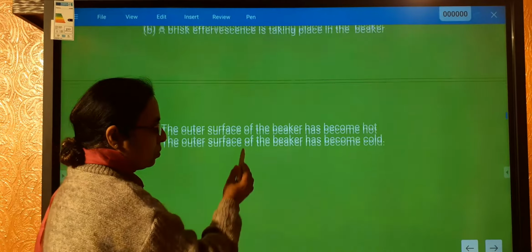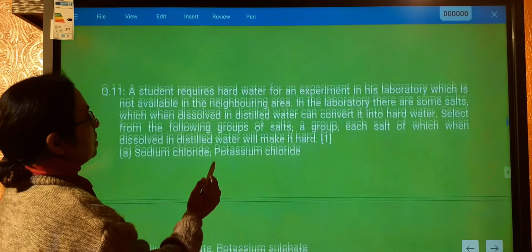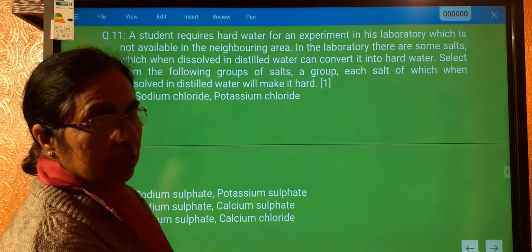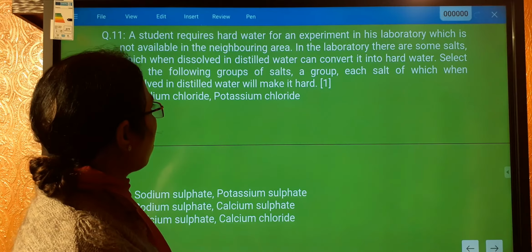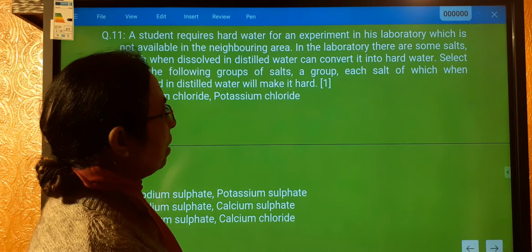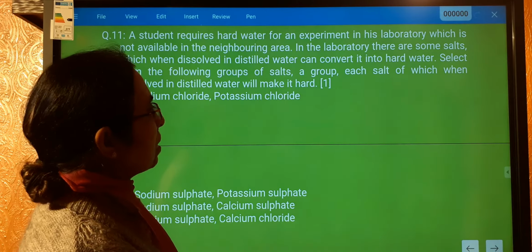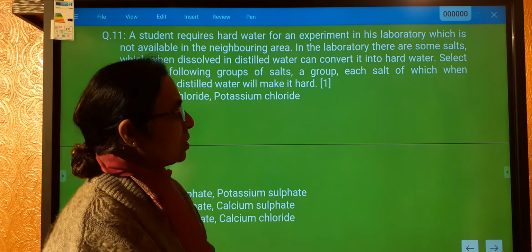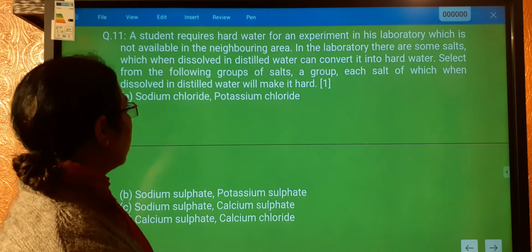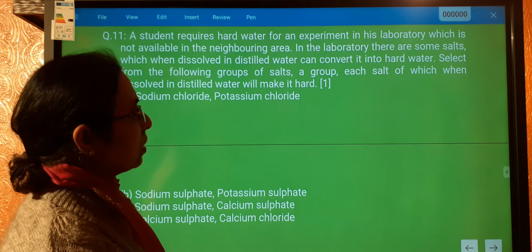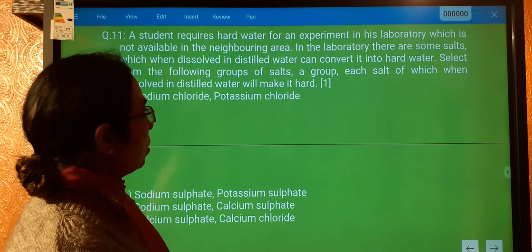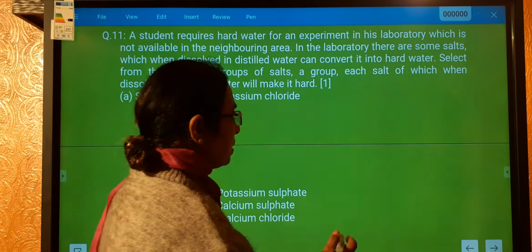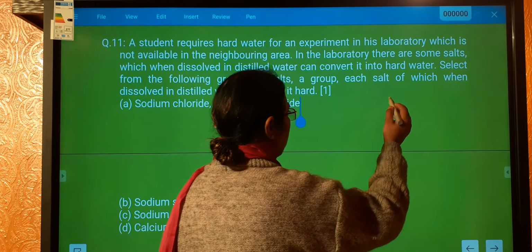Alright, let's come to the next question. A student requires hard water for an experiment in his laboratory, which is not available in the neighboring area. In the laboratory, there are some salts which, when dissolved in distilled water, can convert into hard water. Select from the following groups of salt a group, each salt of which, when dissolved in distilled water, will make it hard. Now let us see first what hard water is.